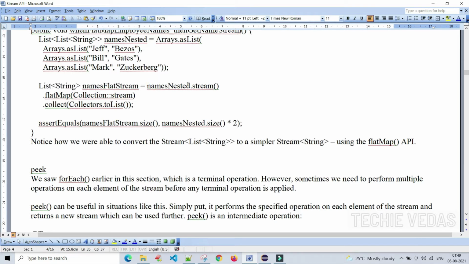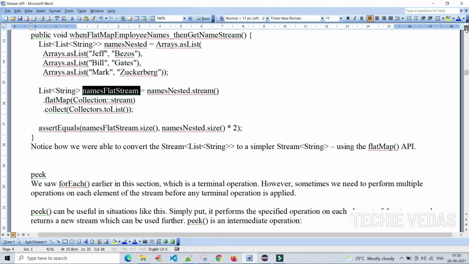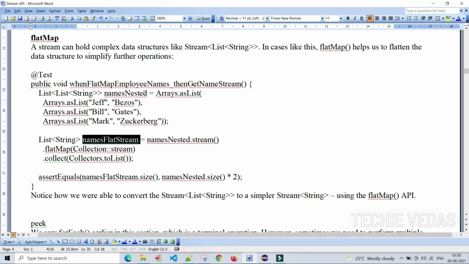What we are doing here is creating one stream object, namesNested dot stream dot flatMap of Collection::stream, and collecting it to a list. After that, namesFlatStream dot size, we are verifying the stream size, and this one is namesNested.